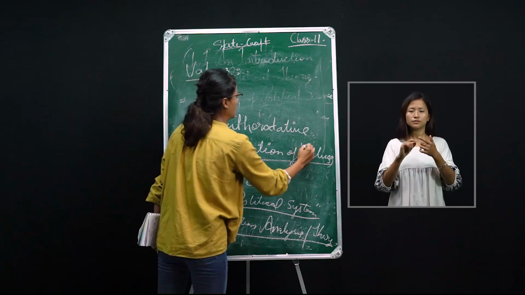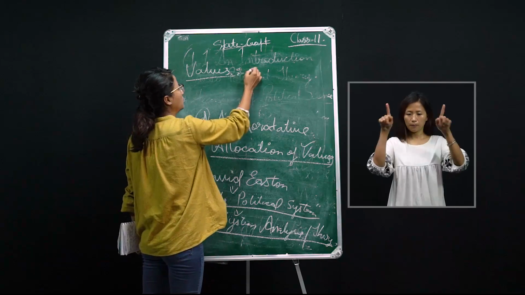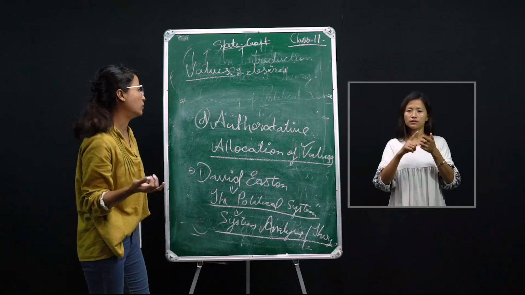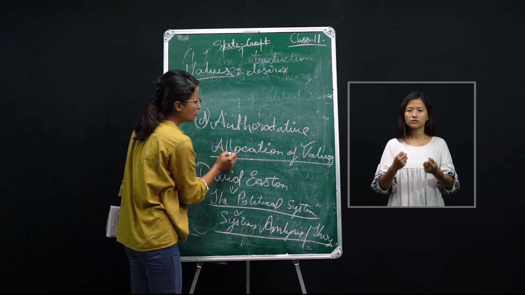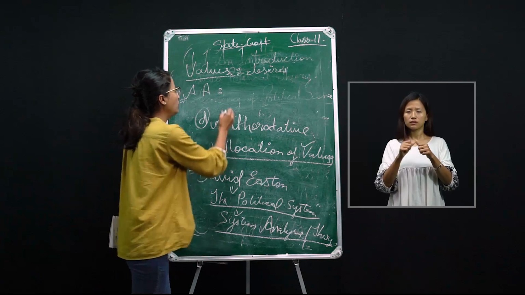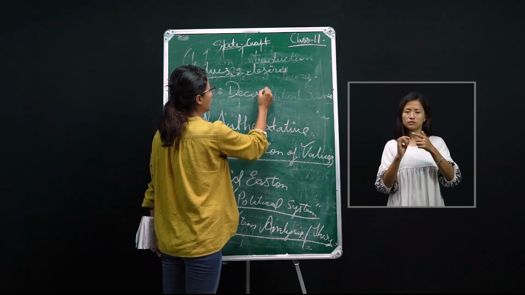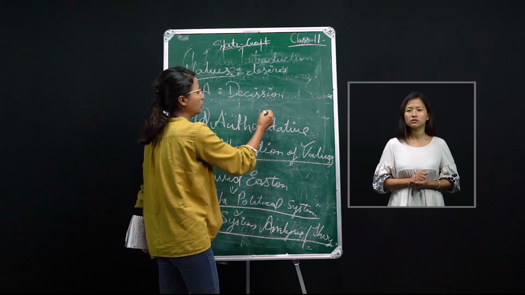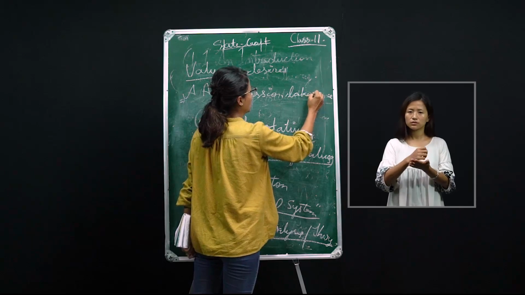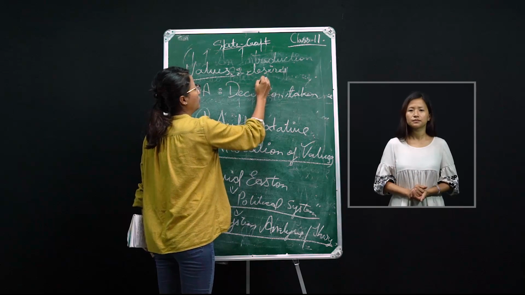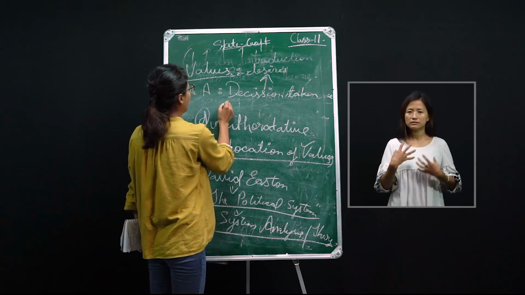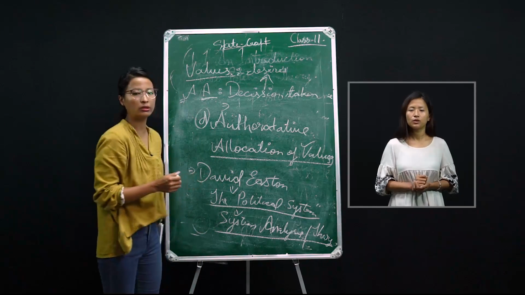Here, values talks about desires, our needs, our wants. Authoritative allocation is about how decisions are to be made or taken, depending on the needs or desires of the people, which is to be authoritative in nature.